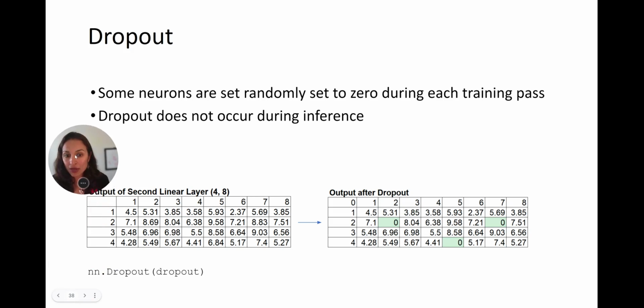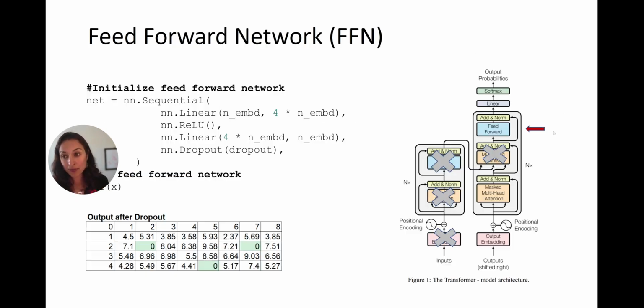In dropout, during training, we randomly set some of these values, these neurons, to 0 during each training pass. This does not occur during inference. And we do this to prevent overfitting. Overfitting is where a model learns a particular data set really well, but doesn't do a great job of generalizing to other data it hasn't seen. So you want to make it a little bit harder for the model to learn so that it's able to generalize better, kind of. So that's what dropout is.